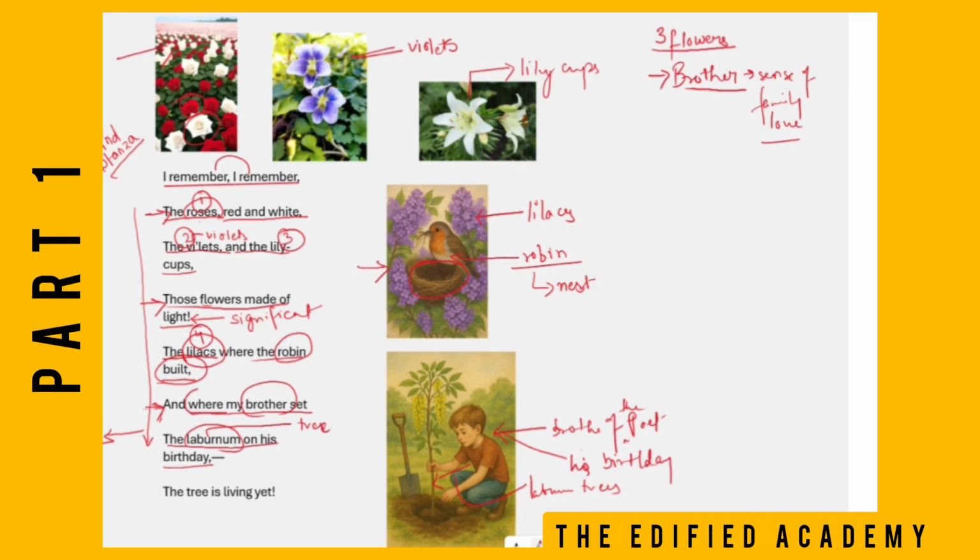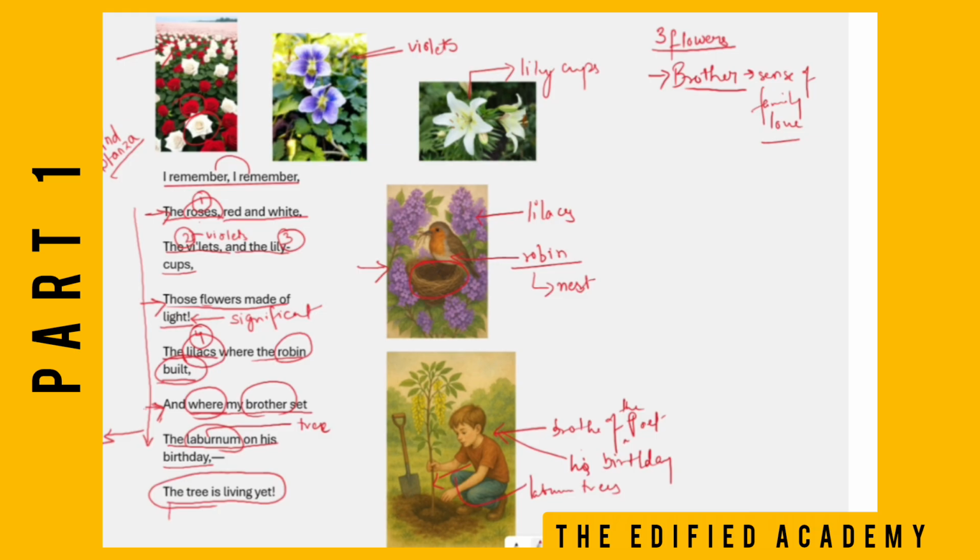So the poet also remembers the place where his brother planted the laburnum tree. Okay. In the very last line, the poet says, the tree is living yet. Very important point. Very important line. The poet says that he still remembers that the tree is living yet. The tree is still alive, which my brother planted on his birthday.